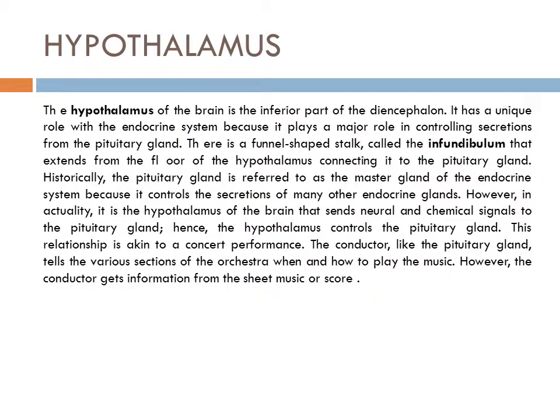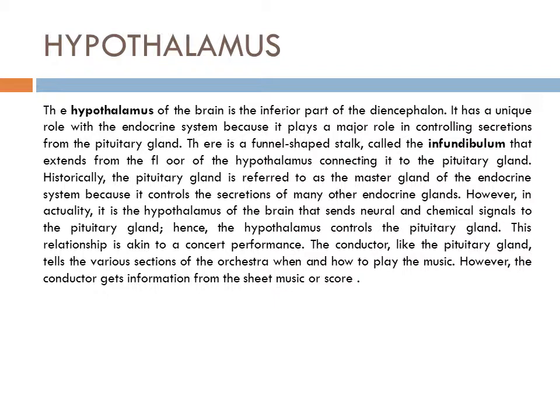The hypothalamus of the brain is the inferior part of the diencephalon. It has a unique role with the endocrine system because it plays a major role in controlling secretions from the pituitary gland. There is a funnel-shaped stalk, called the infundibulum, that extends from the floor of the hypothalamus, connecting it to the pituitary gland.